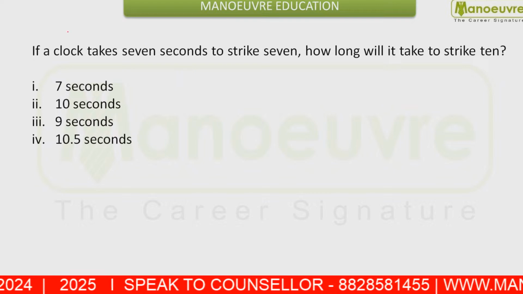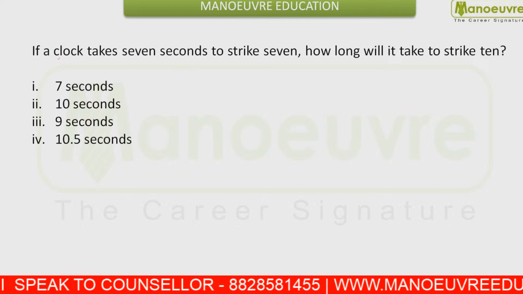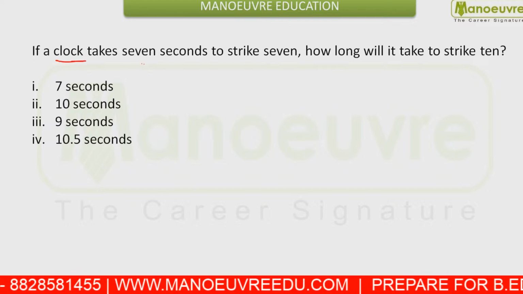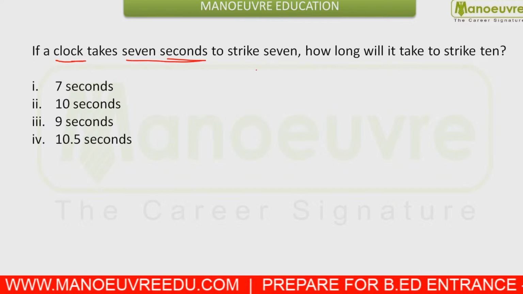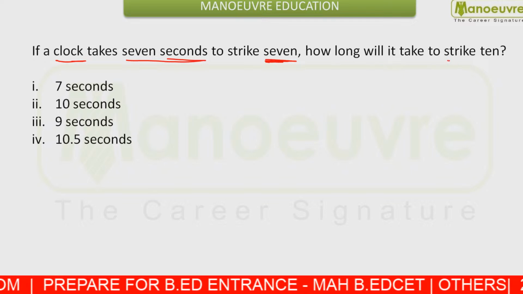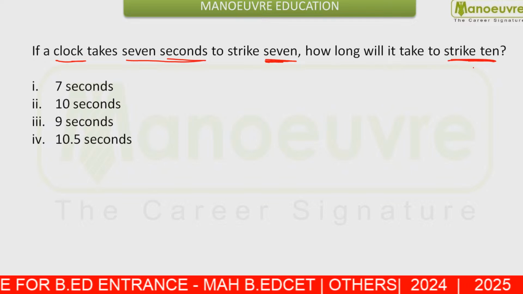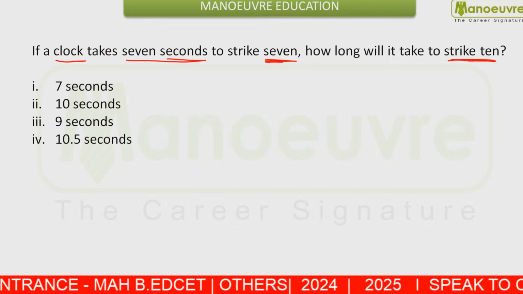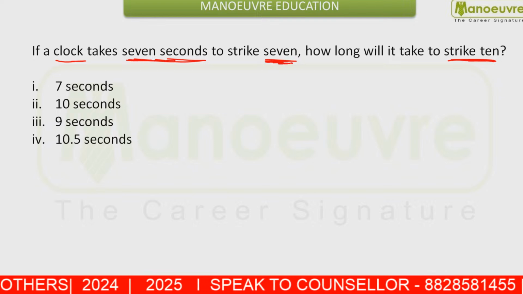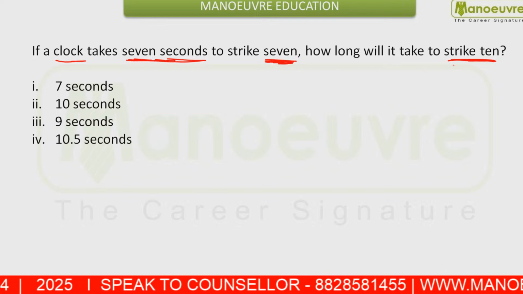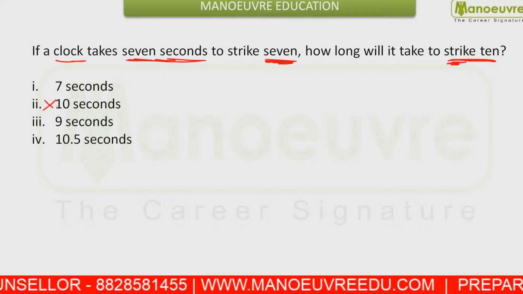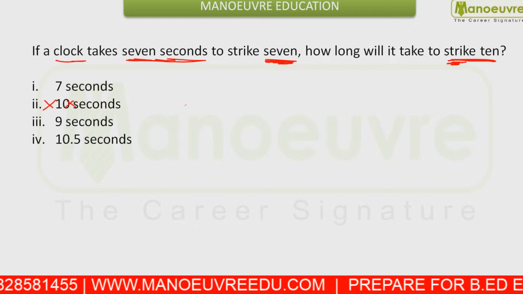Now you are given the question. This was again the question from clock and calendar. If a clock takes 7 seconds to strike 7, how long will it take to strike 10? Now what is going to be your answer here? People will think that if it takes 7 seconds to strike 7, then 10 will be the answer. So students, 10 is not your answer.